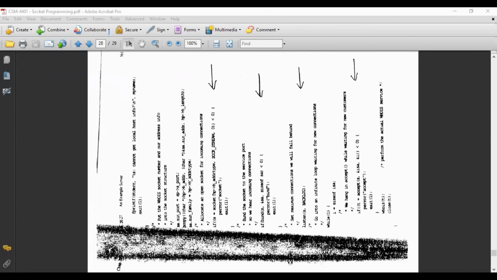If the socket is created, it will return a number. If it is not created for any reason, you can display an error message. Similarly, for the bind operation, which we have already seen, if bind is successful, it will return a positive integer. If a positive integer is not returned, then something has gone wrong, and you can display an error message over there. So these are the things basically.